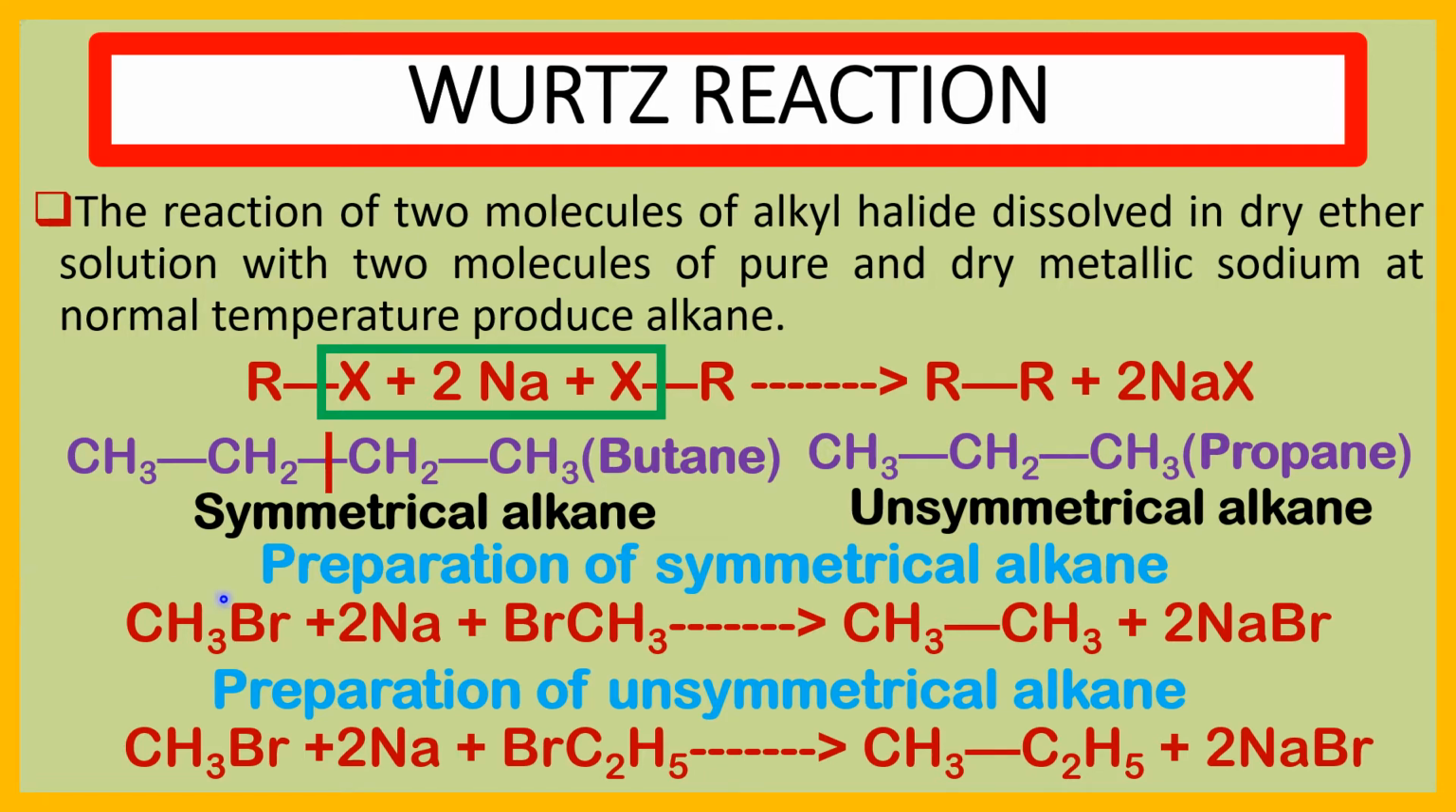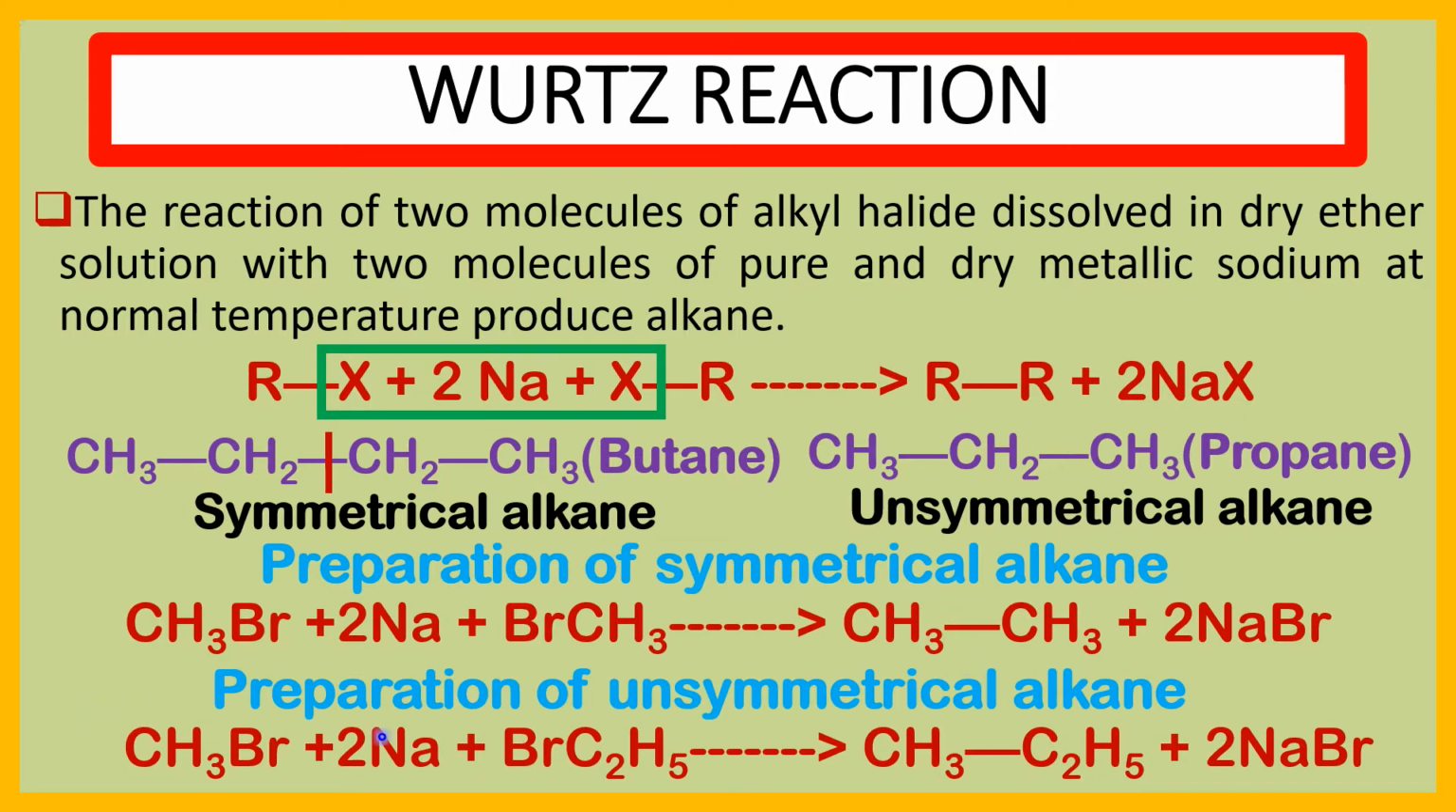Now see the preparation of symmetrical alkane. For the preparation of symmetrical alkane, we take similar type of two molecules of alkyl halide. Here we take two molecules of methyl bromide, CH3Br is the methyl bromide. This is one molecule of methyl bromide and this is another molecule of methyl bromide and this is the two molecules of sodium. This reaction produces ethane. Ethane is a symmetrical alkane.